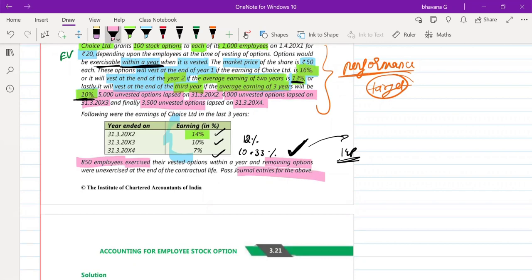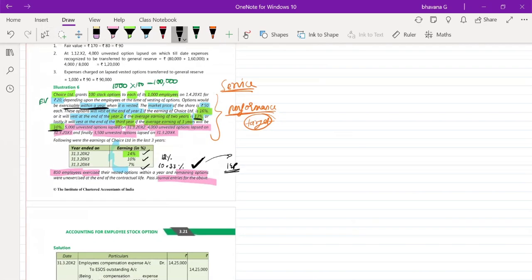So what is the first thing you have to do? Can someone tell me what is the first thing you have to do in such sums? What is the first thing that you have to do? I'm waiting for your answer. What is the first thing that you have to do? Draw a timeline. Very good. Perfect. So first thing that you have to do is always draw a timeline.